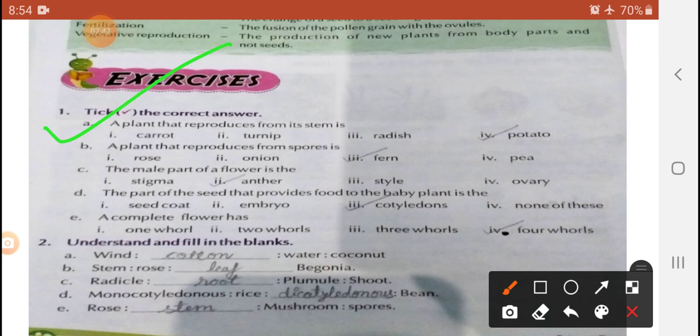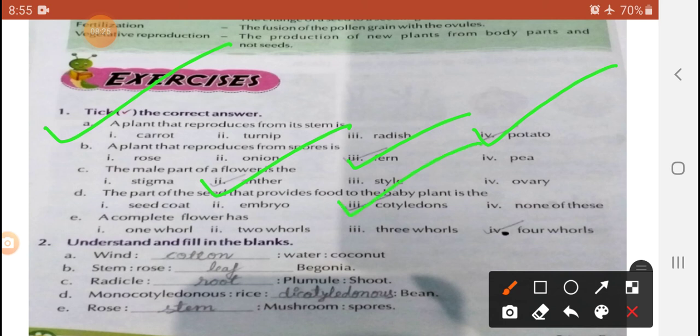A plant that is produced from the stem: carrot, turnip, radish, the answer is potato. B, a plant produced from the spore: rose, onion, fern. Have you seen it? The answer is fern. C, male part of the flower: stigma, anther, style. The answer is anther. D, the part that provides food to the baby plant: seed coat, embryo, cotyledon, none of these. The answer is cotyledon.